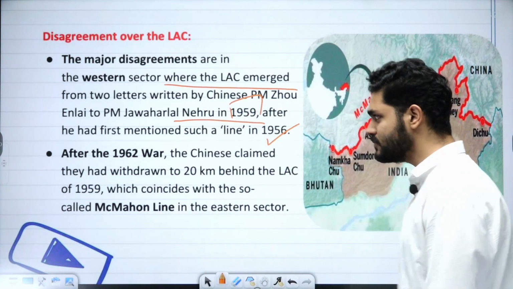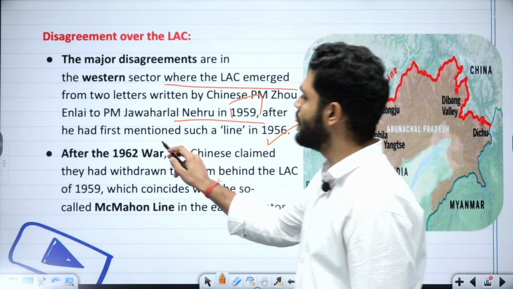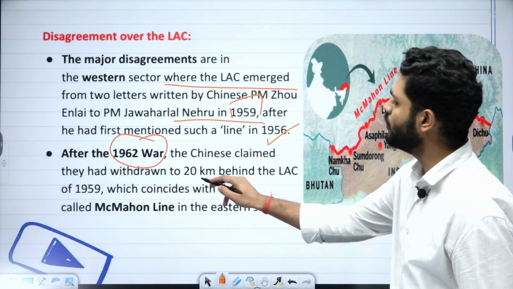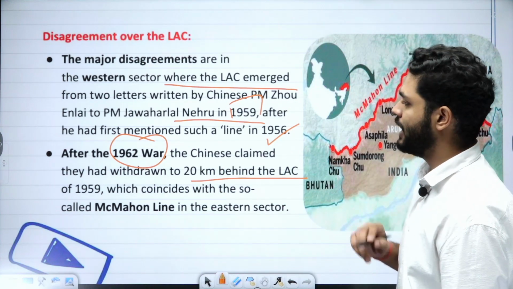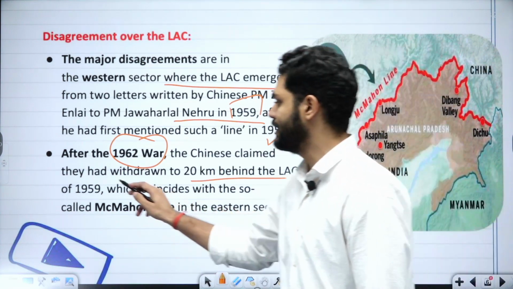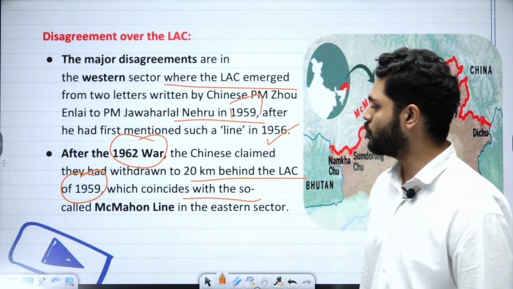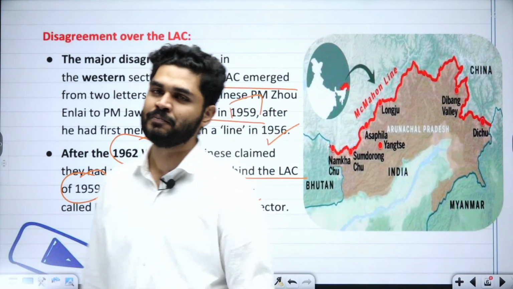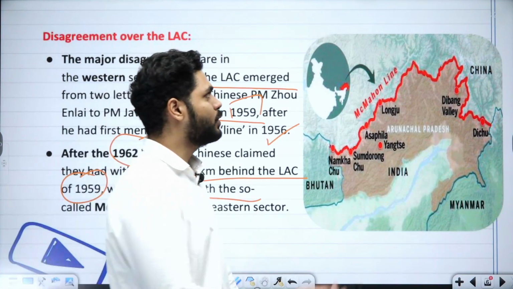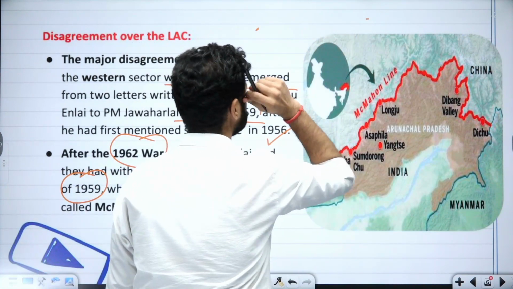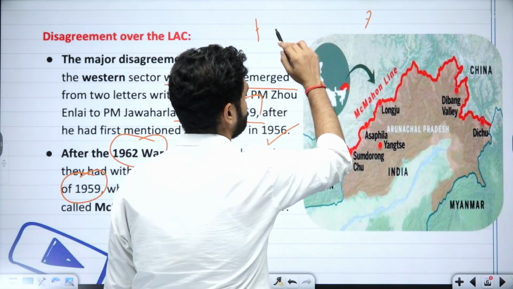Now comes the war of 1962. After the war, the Chinese claimed that they had withdrawn to 20 kilometers behind the line of actual control of 1959, which coincides with the so-called McMahon line in the eastern sector. This is China's tactic. Suppose it's China's border, it's India's border.